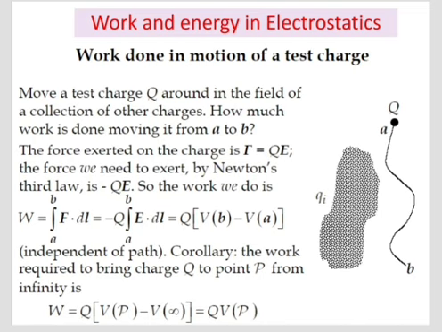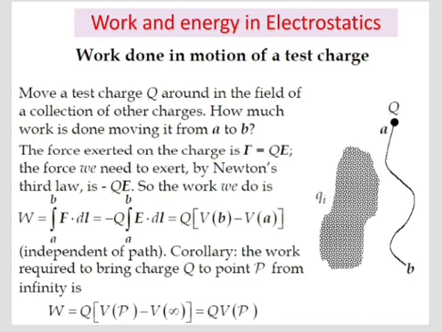Along the path, the electric force on Q is F is equal to Q into E. The force we must exert in opposition to the electrical force is minus Q into E. So the total work is W is equal to integral A to B F dot dl, that is equal to minus Q integral A to B E dot dl, is equal to Q into V of B minus V of A.